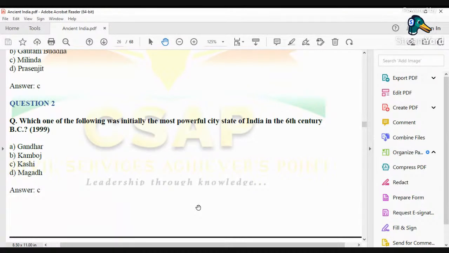Kashi is a very interesting Mahajanapada, and the name Kashi tells us a lot. But before telling that, we have to know that the capital of this Mahajanapada was Varanasi or Banaras.